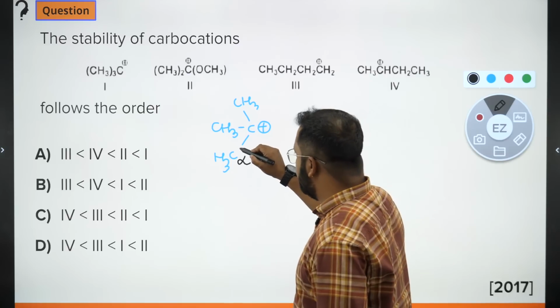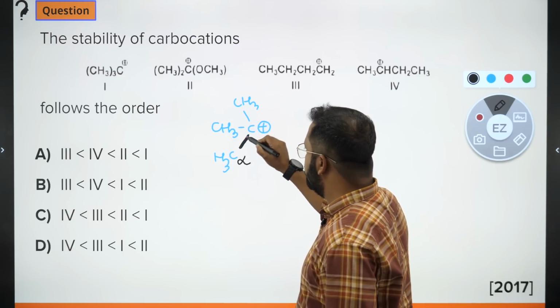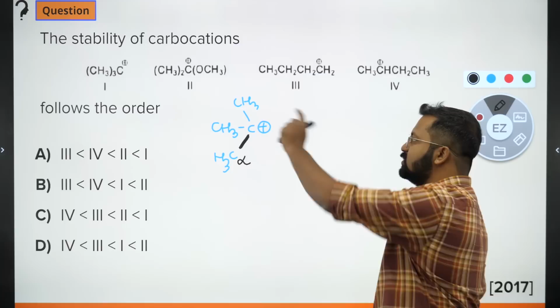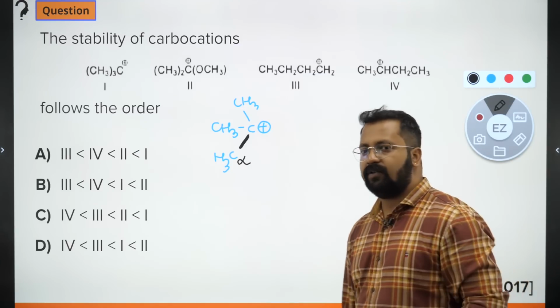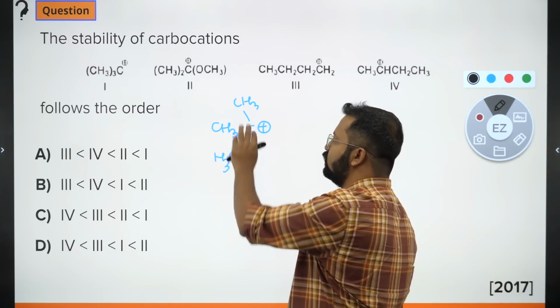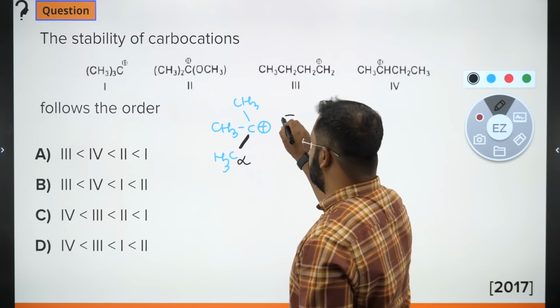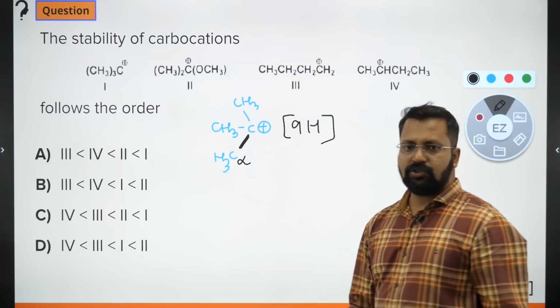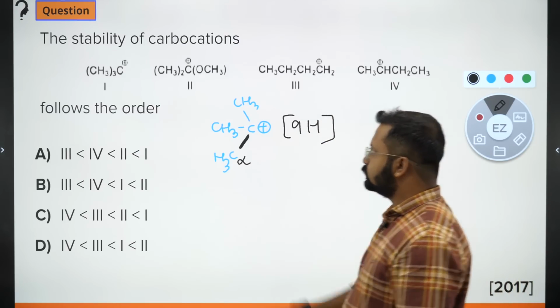And at this alpha carbon, how many carbon hydrogen bonds you are seeing? 3 carbon hydrogen bonds. How many such alpha carbon atoms are present? 3 alpha carbon. Each of them has 3 alpha carbon hydrogen bonds. So this has a total of 9 hyperconjugative structures. कोई resonance नहीं, सिर्फ hyperconjugation है.